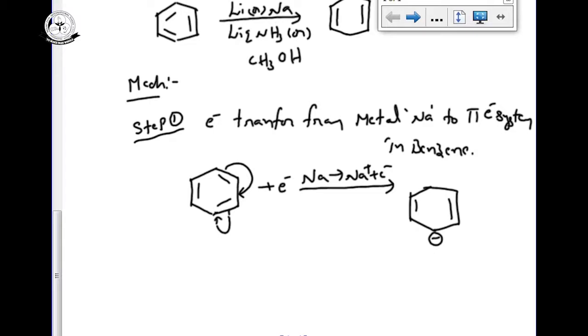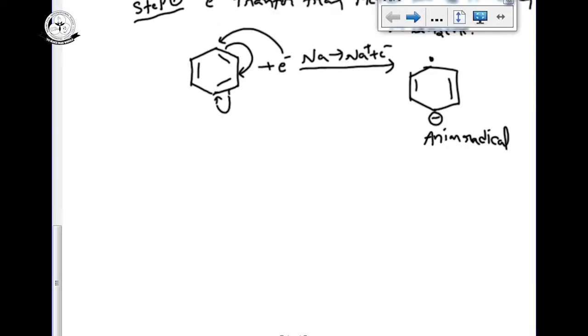That electron deficient plus means 2 electrons are required. So 1 electron I give, so it can give 1 dot. That is called an anion radical. So both anion and free radicals are produced in step number 1.